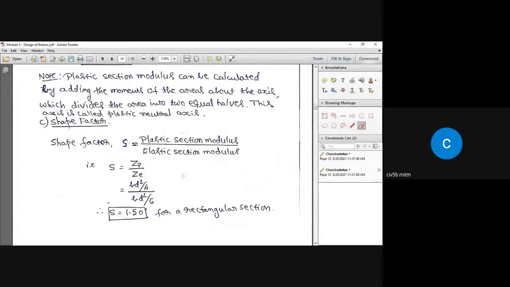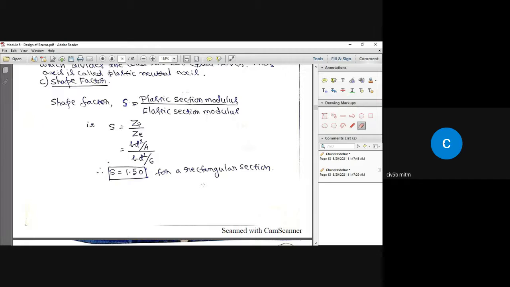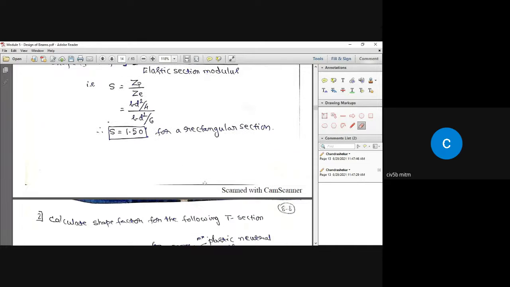Okay, I repeat, an efficient section is one wherein the shape factor is closest to 1. See, for example, for a rectangle, you take 1.50. So if you take any I section, it will be around 1.1, 1.09, 1.11, 1.15, like that. Because an I section is an efficient section when compared to a rectangular section.